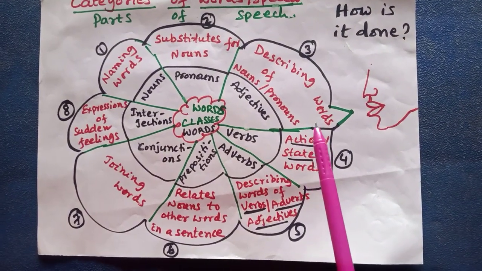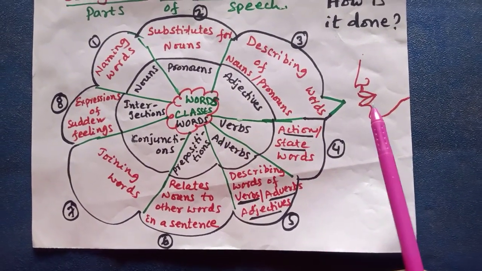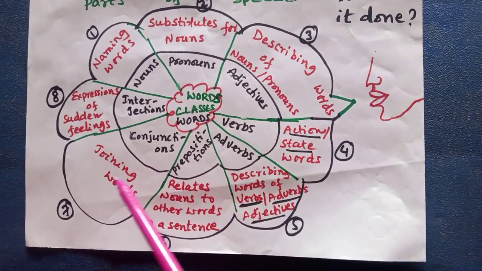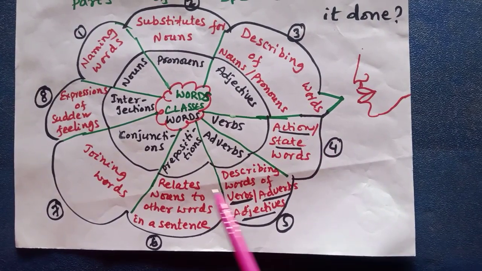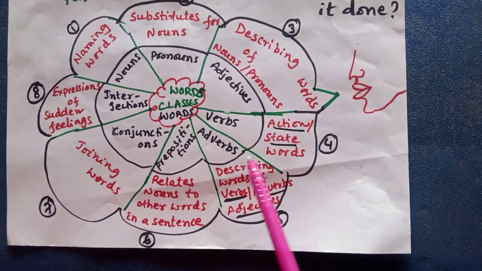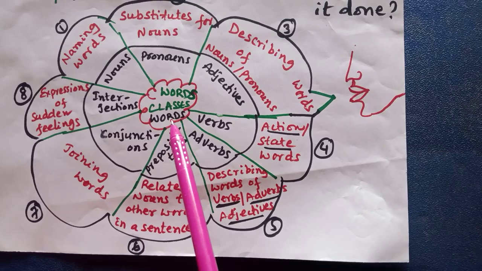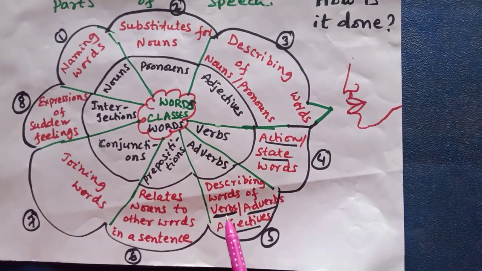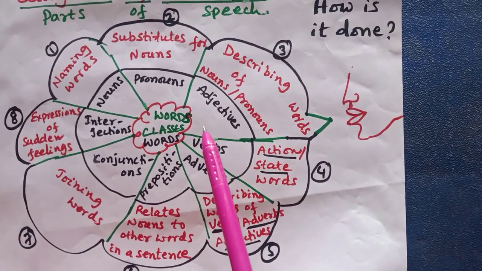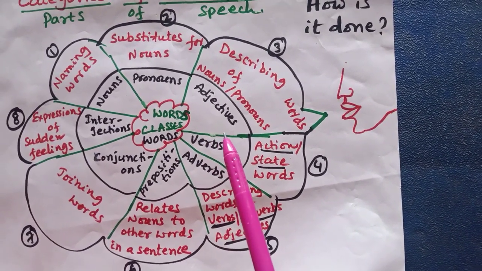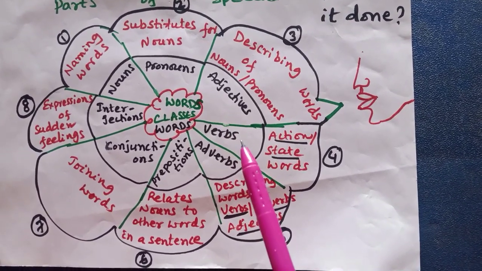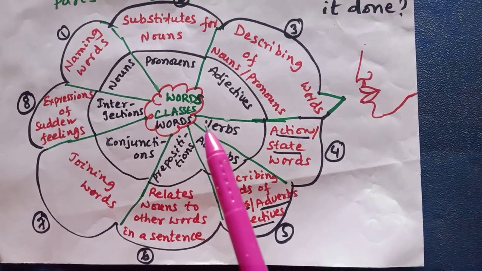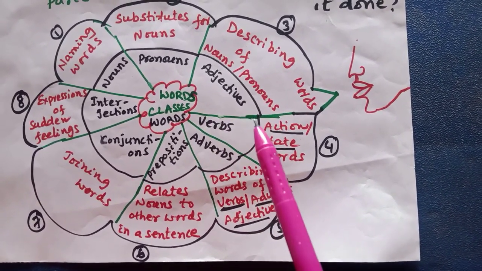Look at this picture. This person is speaking. Whatever he speaks, that is called speech. The speech is this speech bubble, and the speech consists of words. These words are divided into several groups. How can we divide those words into classes or groups? It is on the basis of the functions the words do in a sentence.